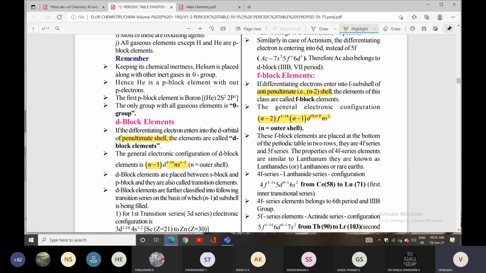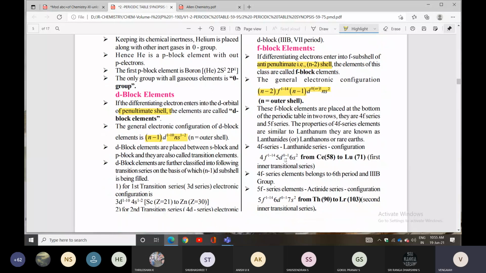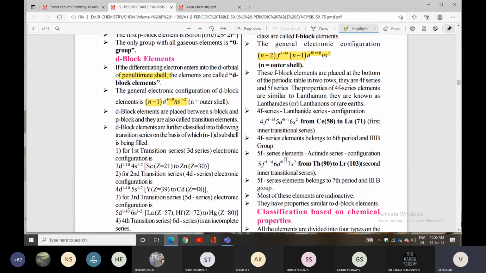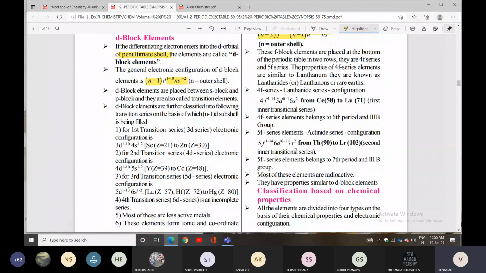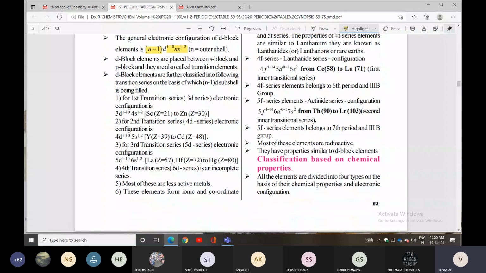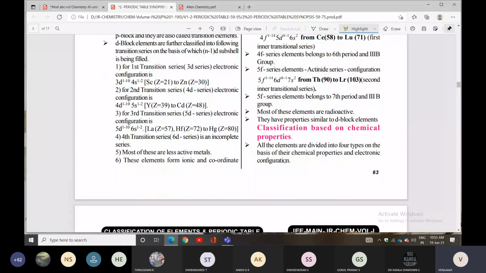The f block elements are placed at the bottom of the periodic table. They form the 4f series and 5f series. The 4f series elements are similar to lanthanum and are known as lanthanides, also called rare earth elements, from cerium to lutetium. The 5f series elements are called actinides, from thorium to lawrencium. These are called the inner transition series. Most of these elements are radioactive, and they have properties similar to the d block elements.